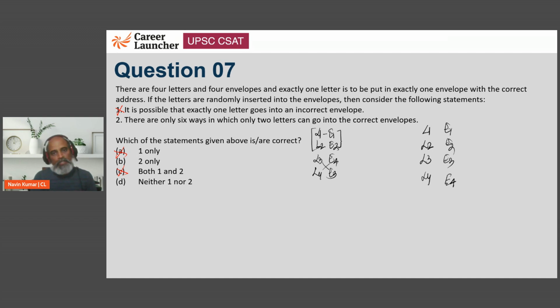जैसे L1 L2 करेक्ट में गया वैसे ही L1 L3 can go in correct, L2 L4 not. We can have L1 L4, they both go in correct, L2 L3 not. Next we can have L2 L3 go in the correct, L1 L4 not. Then we can have L2 L4, they go in correct, L1 L3 not. And then we can have L3 L4 go in the correct, L2 L1 will not go in the correct. So if we count, we will have 1, 2, 3, 4, 5, 6. Yes, there are 6 ways in which this is supposed to happen.